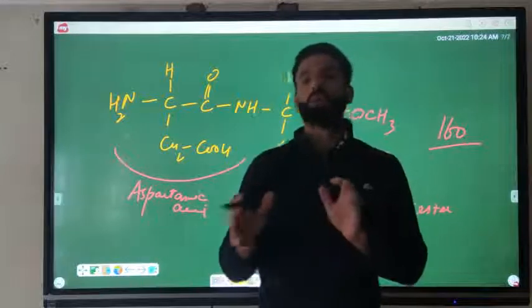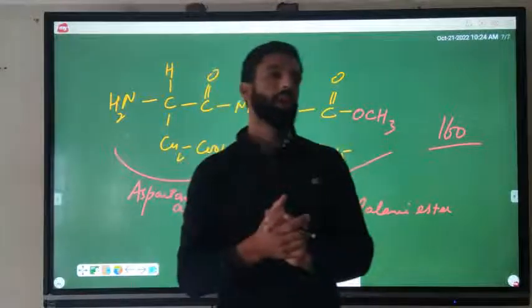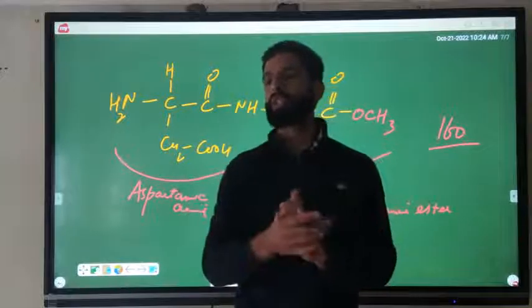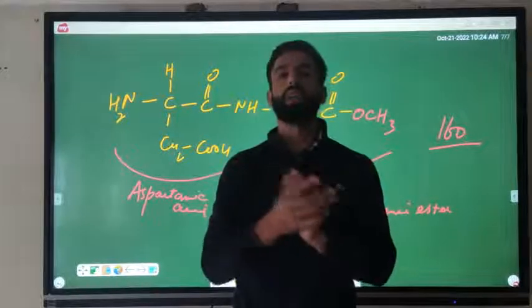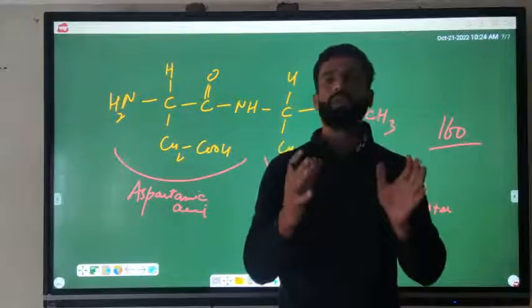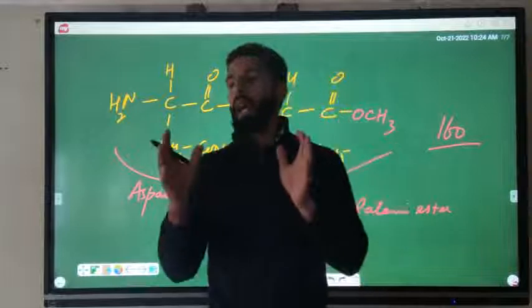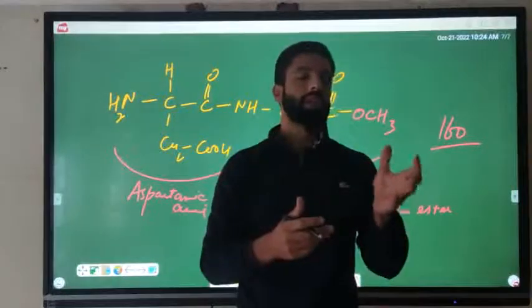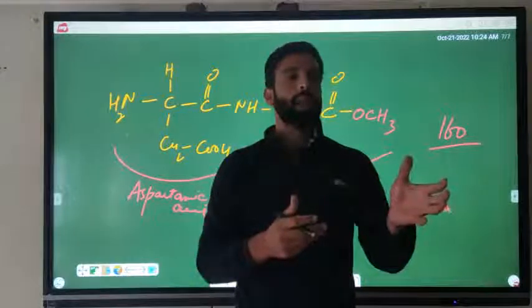Then we talked about properties. They have the same nature as amino acids. They have zwitterions and an isoelectric point. At the isoelectric point they have least solubility in water, so we can separate these polypeptides at that point.